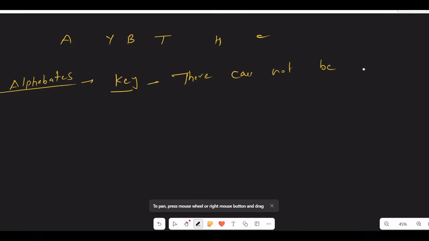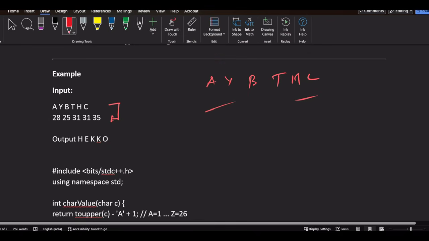There cannot be two keys. There will be only one key from this alphabet only, and we need to find out that key. I'll talk about how we will find it.